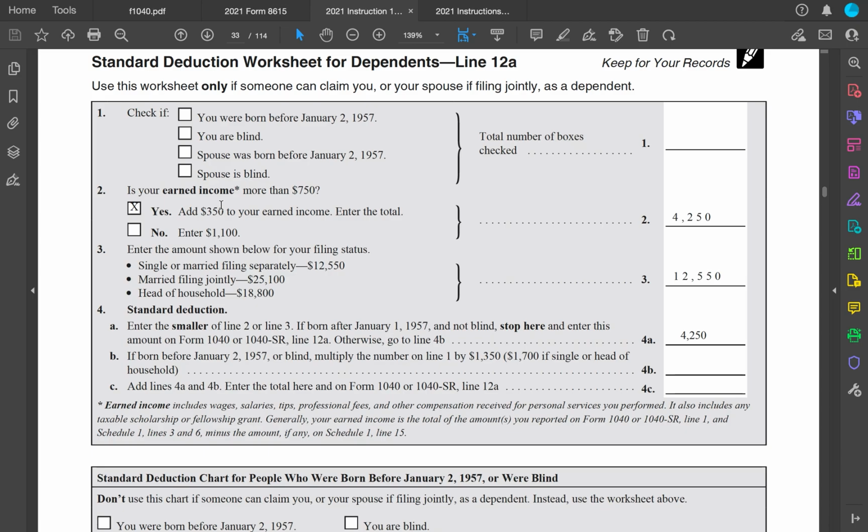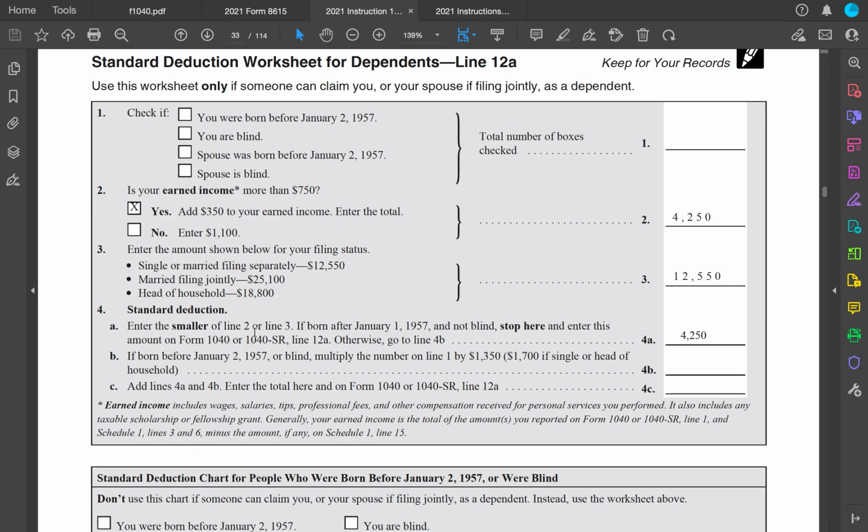We talked about the standard deduction being $1,100 or the greater of your earned income plus $350. So as long as your earned income is less than $350, you're right here and you enter the $1,100. But here we know that his earned income was $3,900, so we add that together and get $4,250. All right, for his filing status, we enter the $12,550.